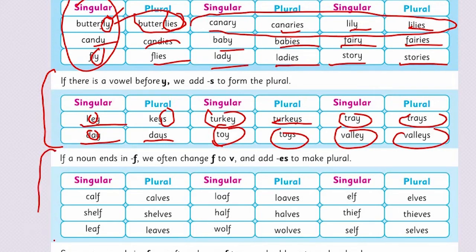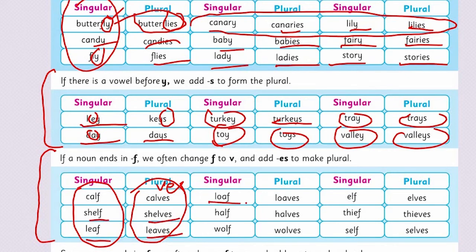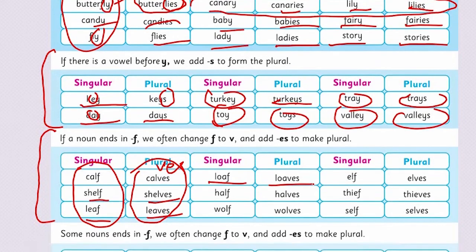Now look at the fourth one. If a noun ends in F, we often change F to V and add ES to make it plural. Look here, we have F in the singular noun. The last letter is F. So how will we make it plural? We will simply add V, E and S at the end to make it plural. Calf, calves, shelf, shelves, leaf, leaves, loaf, loaves and so on.